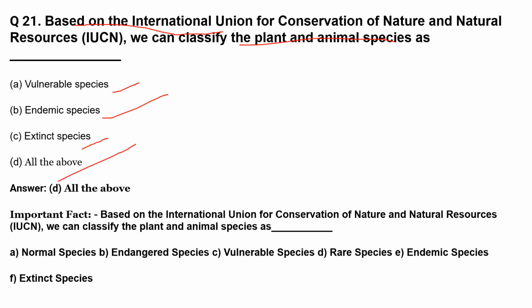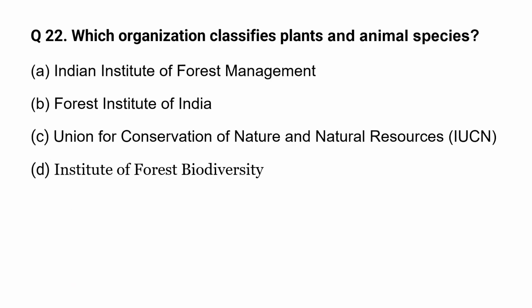Based on the IUCN, we can classify the plant and animal species as normal species, endangered species, vulnerable species, rare species, endemic species, and extinct species.